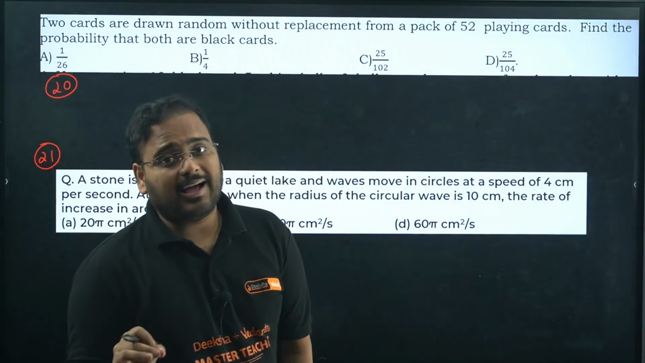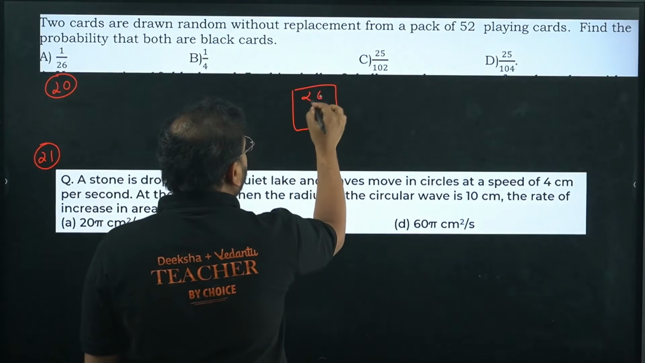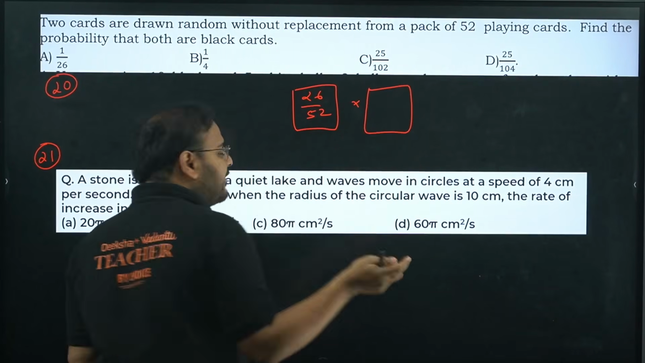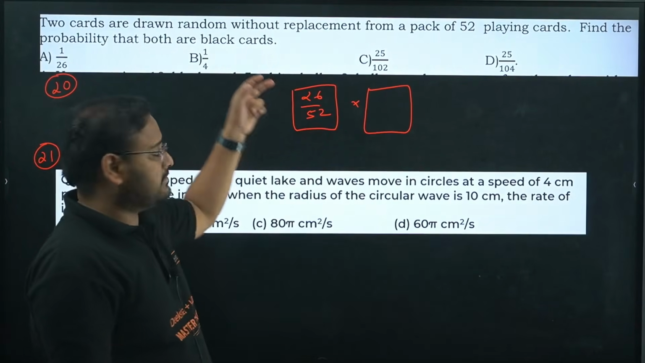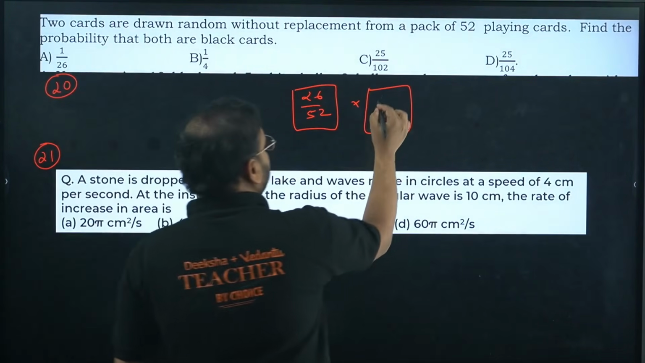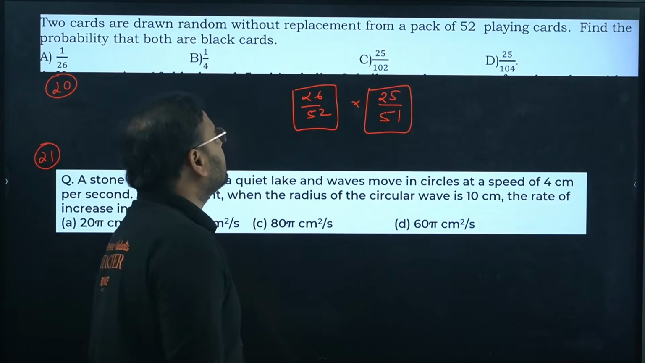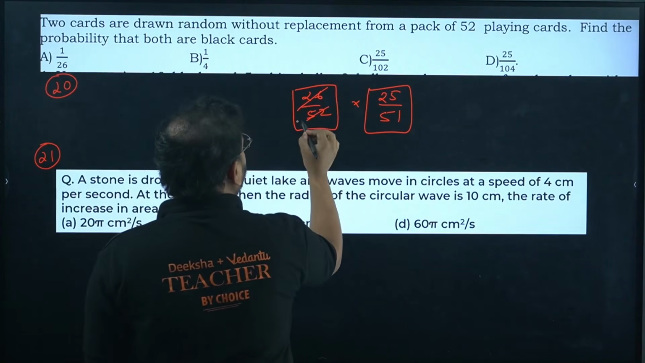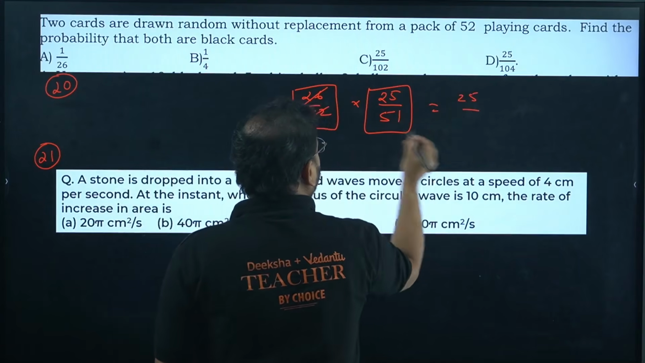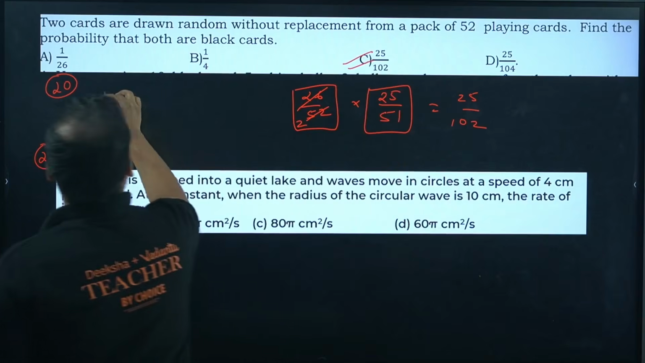We have a total of 26 black cards. So the first pick will be 26 by 52, into the next pick. Because it is without replacement, the total number of black cards is reduced by 1, so it becomes 25, and the total number of cards also becomes 1 less, so 51. This value is 1 by 2. Multiply, and you get 25 upon 51 into 2, which is 102. The answer is option C.